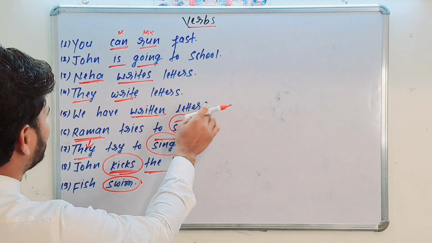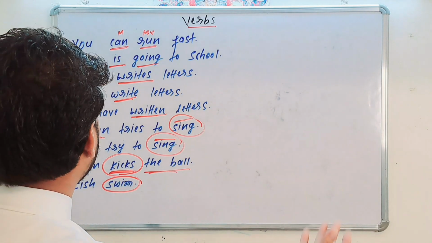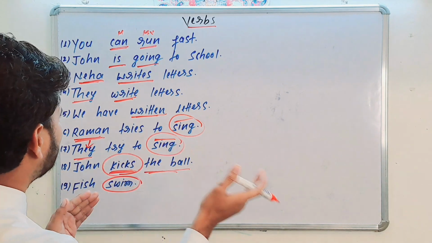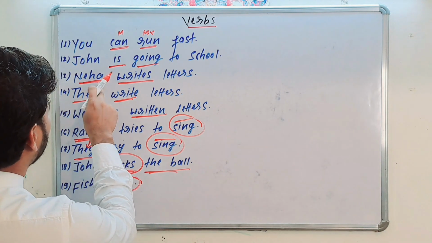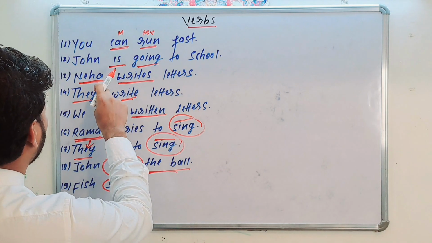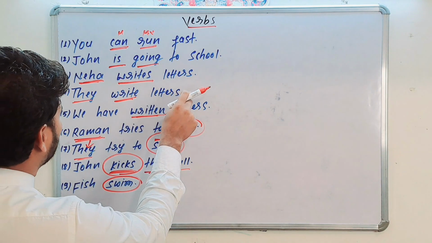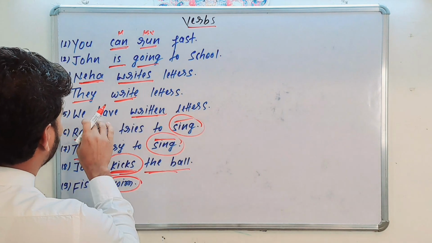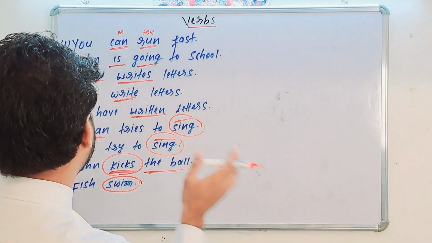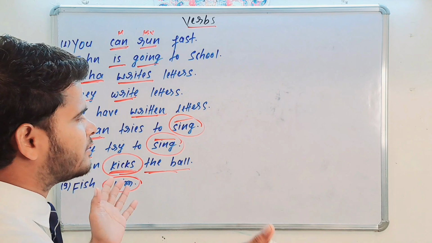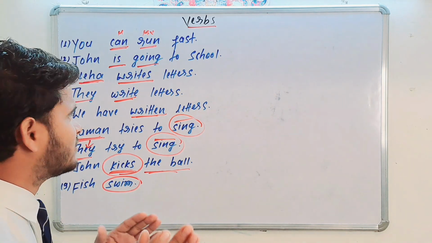Neha writes letter. They write letters. We have written letters. Writes, write, written. These are finite verbs, limited with the number, person and gender of the subject, and they change according to the subject. Here, Neha writes letter, and when we change the subject, the verb is automatically changed. They write letters. We have written letters. When the verb is changed by changing the subject, that means that verb is a finite verb which is limited with the number, person and gender of the subject.